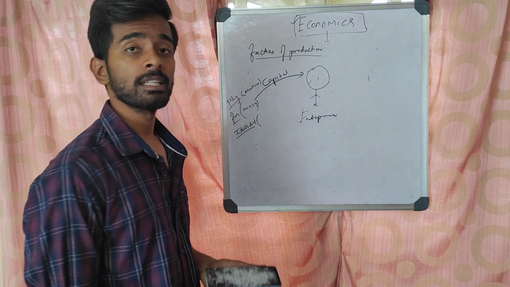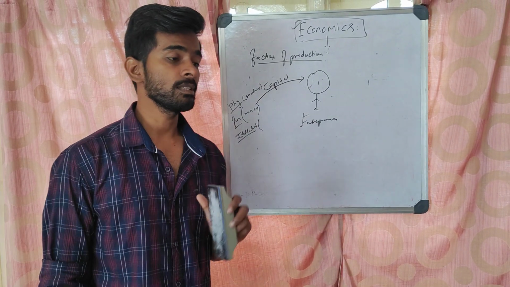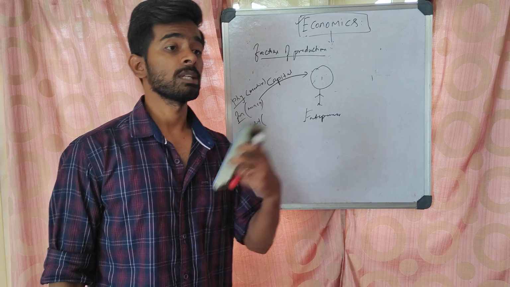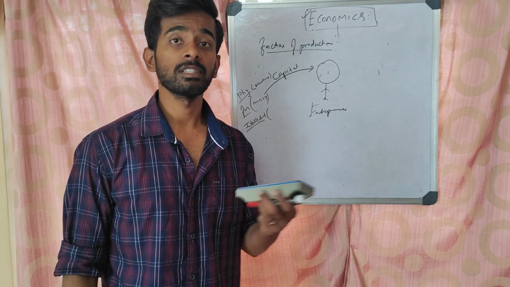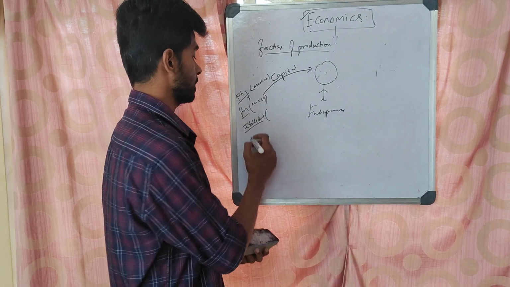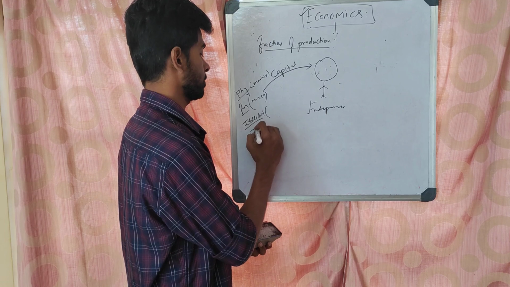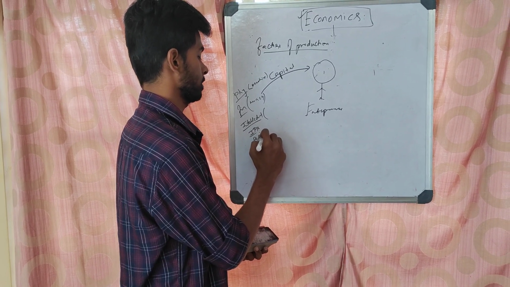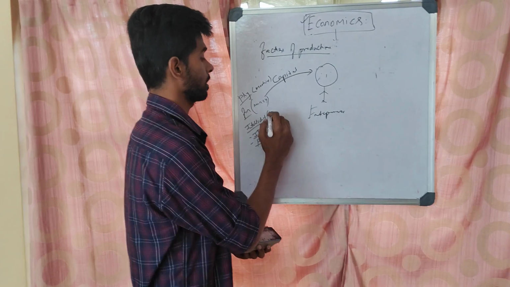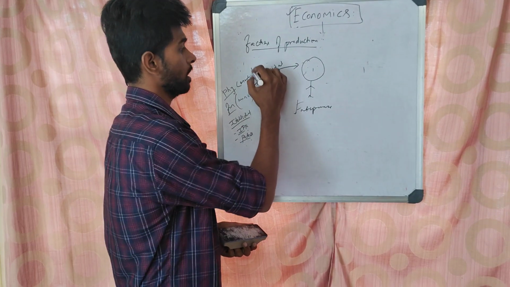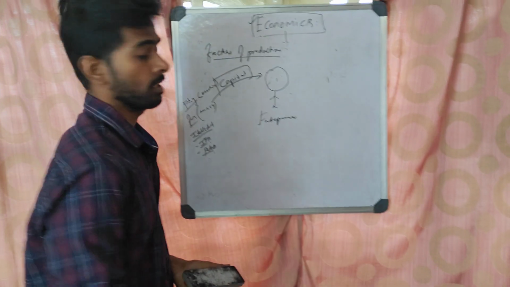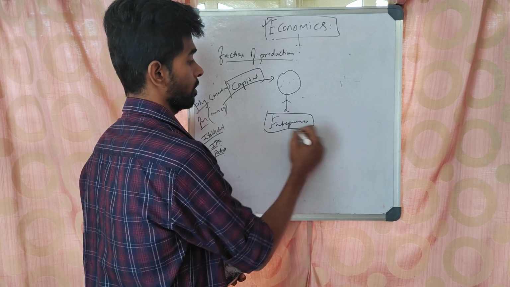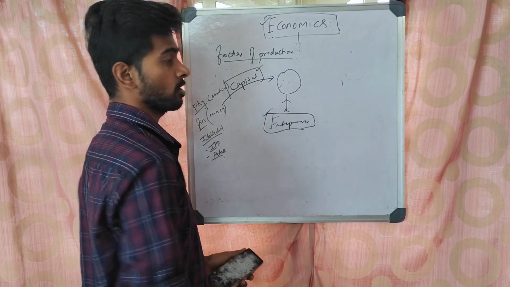What is meant by intellectual capital? Intellectual capital means you have produced something, you have invented something, you have research and development, right? For example, intellectual property rights, patents. Those are intellectual capital. See, this is all capital. He requires capital and he is an entrepreneur. These are two factors of production.